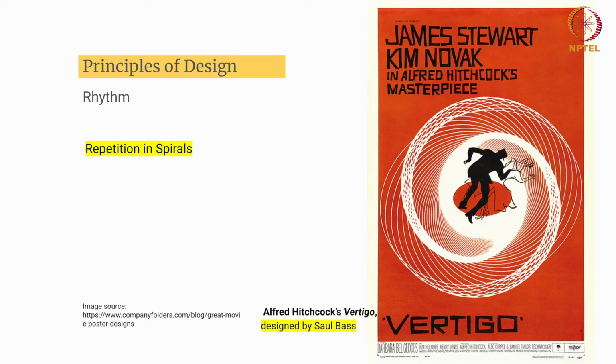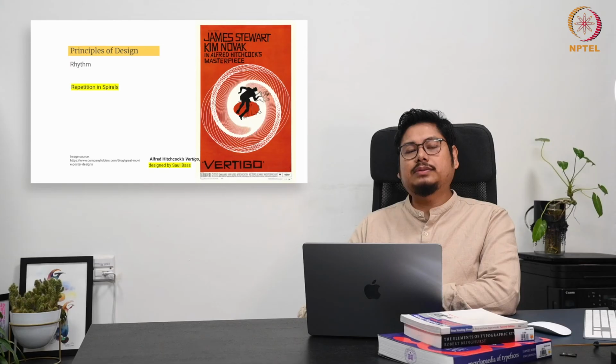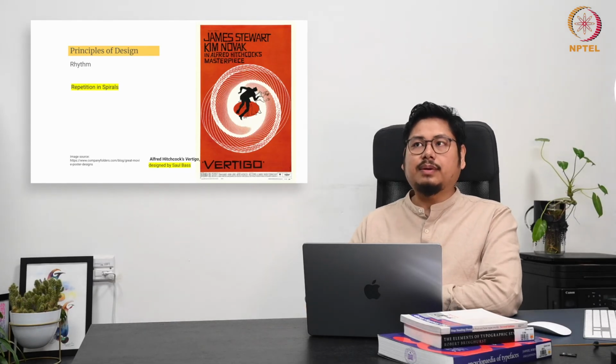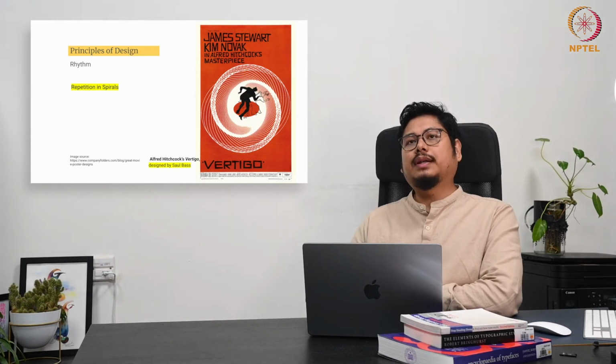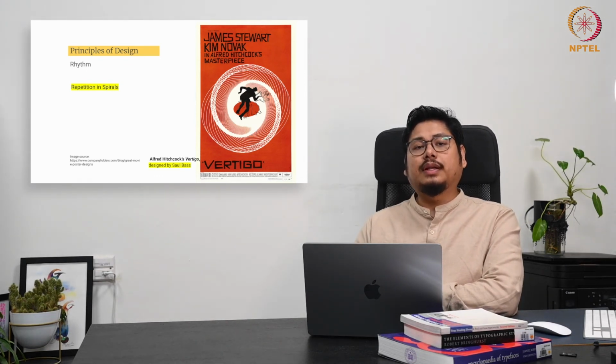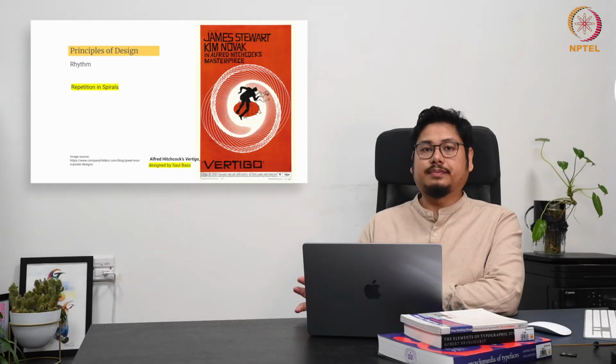In this composition, you can easily see how repetition is happening in the form of spirals. I am using the word repetition because most of the time, in any composition, the idea of repetition is always there to project the idea of rhythm.